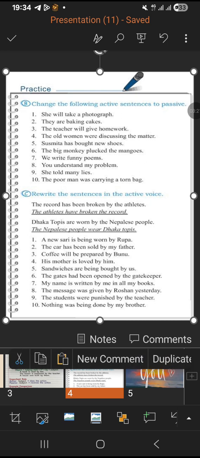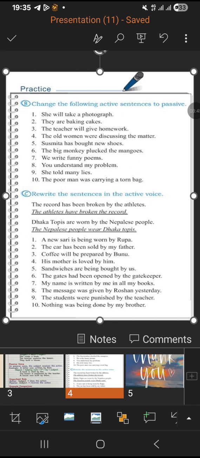Sandwiches are being bought by us. We are buying the sandwiches. The gates had been opened by the gatekeeper. The gatekeeper had opened the gates. My name is written by me in all my books. In all my books, I have written my name. Okay. The message was given by Roshan yesterday. Yesterday Roshan gave the message.